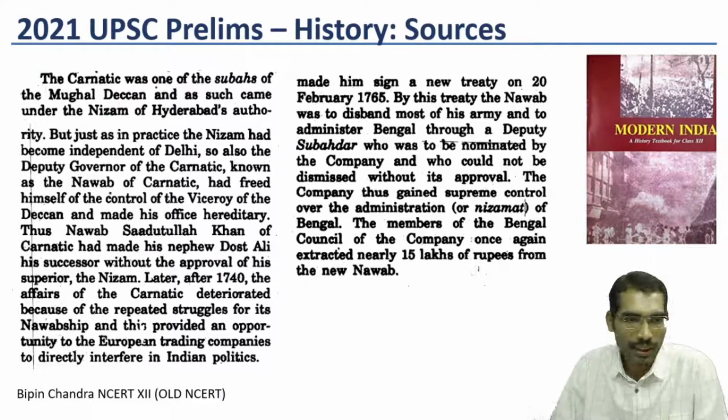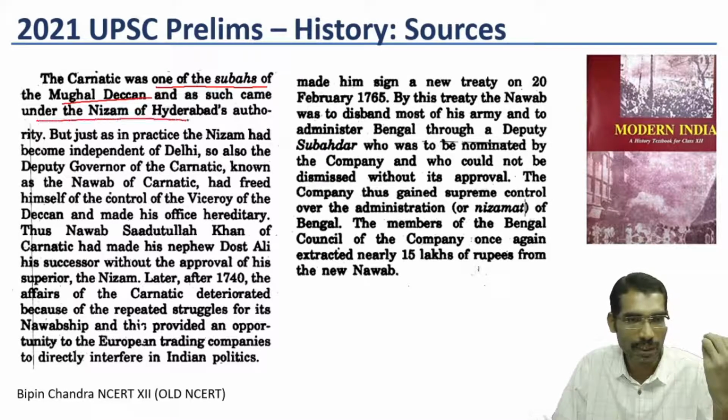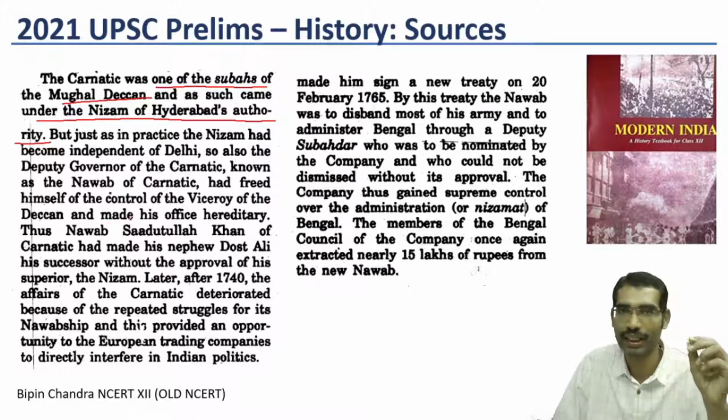The Carnatic was one of the Subhas of Mughal Deccan and as such came under the Nizam of Hyderabad's authority. So this is the statement from Bipin Chandra: came under the Nizam of Hyderabad's authority. But just as in practice the Nizam had become independent of Delhi, so also the deputy governor of the Carnatic, known as the Nawab of Carnatic, had freed himself of the control of the Viceroy of the Deccan.